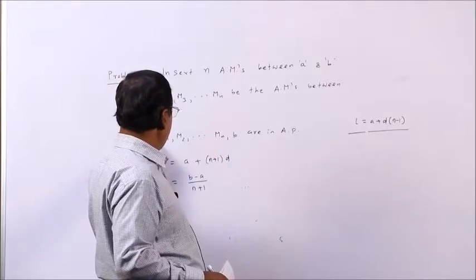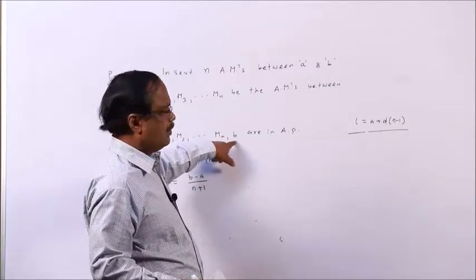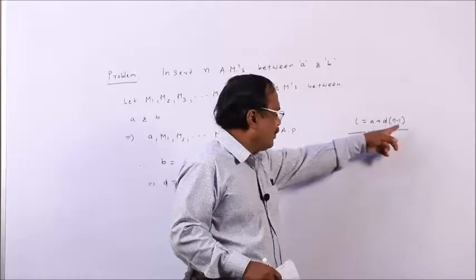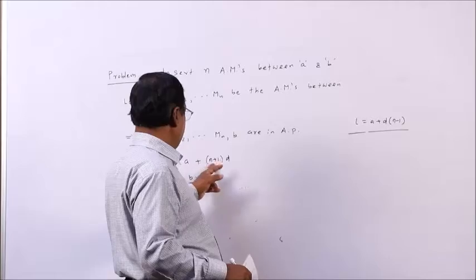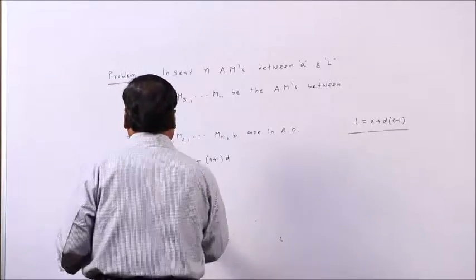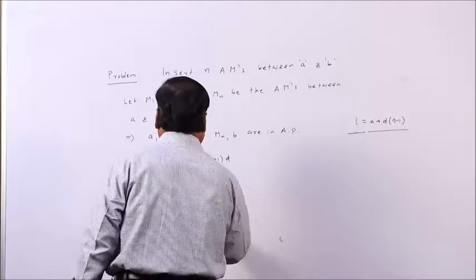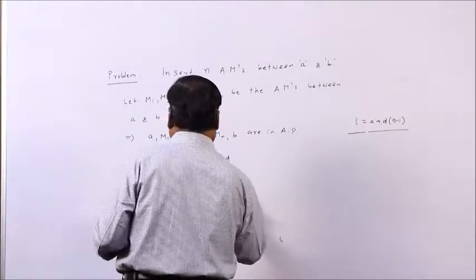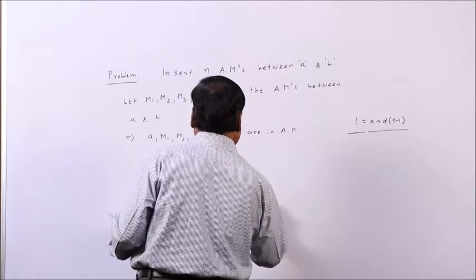So, no, there are n plus 2 terms, the n means there are n things, this one and this one, so n plus 2 terms. So, n minus 1 means n plus 2 minus 1, which is n plus 1. So, therefore, B is A plus n plus 1 D, right. So this is D. Then what will be M1? M1 will be A plus D. So that means A plus (B minus A) by n plus 1.